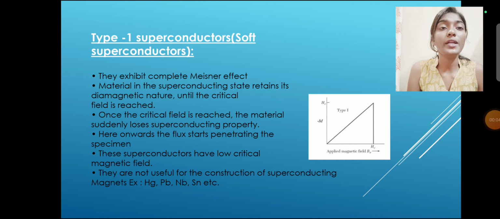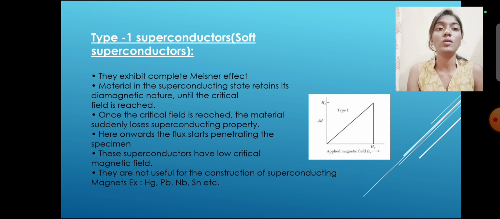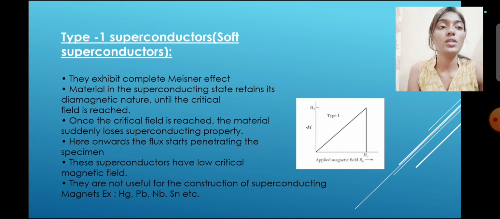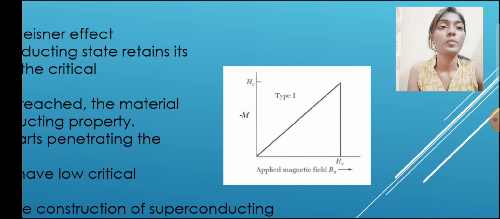Type 1 superconductors, soft superconductors. They exhibit complete Meissner effect. Material in the superconducting state retains its diamagnetic nature until the critical field is reached. Once the critical field is reached, the material suddenly loses its superconducting property. From here onwards, the flux starts penetrating the specimen. These superconductors have a low critical magnetic field. They are not useful for the construction of superconducting magnets. Examples: Hg, Pb, Nb, Sn, etc. You can see the graph on the screen.